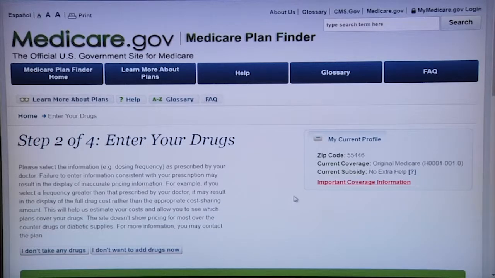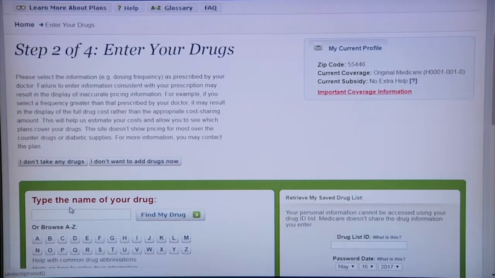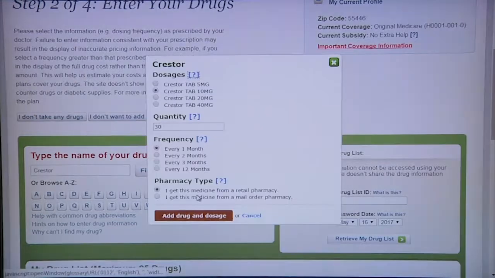The next step of the Plan Finder is to enter your drugs. You can choose not to enter any drugs, or if you don't take any drugs, you can also click that option. For the purposes of this demonstration, I'm going to enter a test case list of drugs. You'll notice that under this drug, Crestor, you will find some options of the dosage, the quantity of the refill, and how often the drug is refilled.